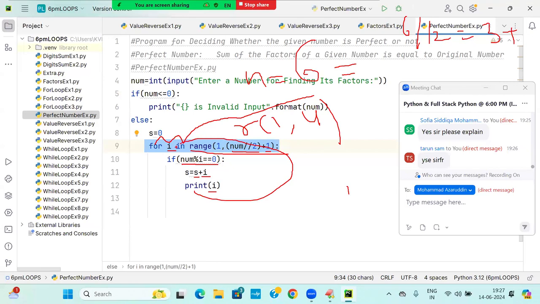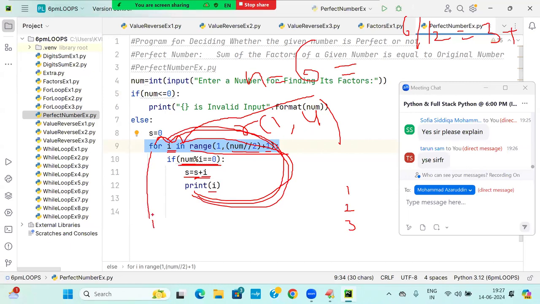Go to the for loop. What is the value of I? 2. 6 percent 2 is equal to 0. True. S value is 1 plus 2, 3. Print 2. Next, the value of I is 3. 6 percent 3 is equal to 0. True. S is 3 plus 3, 6. Print 3. Go to the for loop. The for loop becomes false because 1 to 4 minus 1 is 3 only.